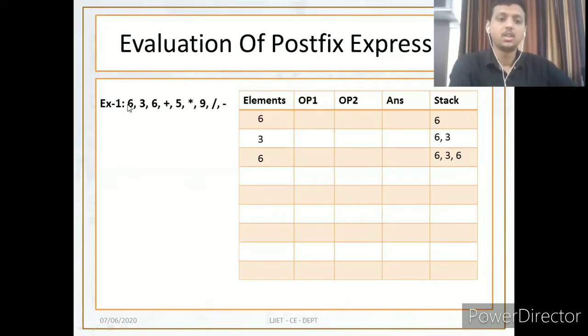Now the next we get is plus. I have highlighted this element so you can understand it very easily. Plus is an operator. So what you need to do is pop out 2 elements from the stack.